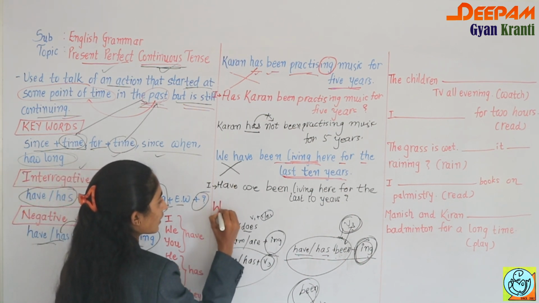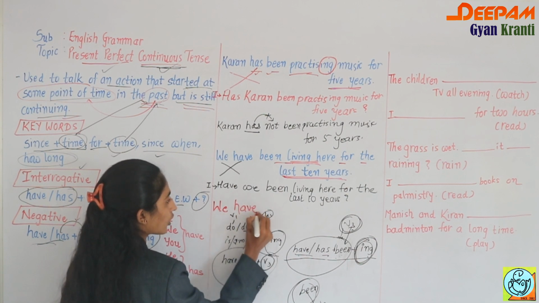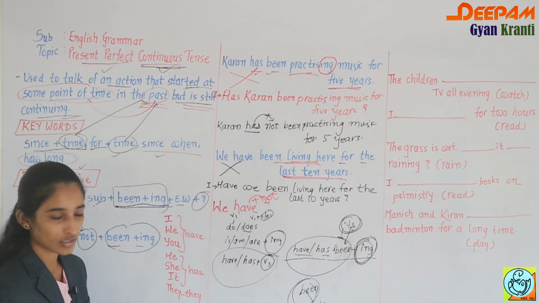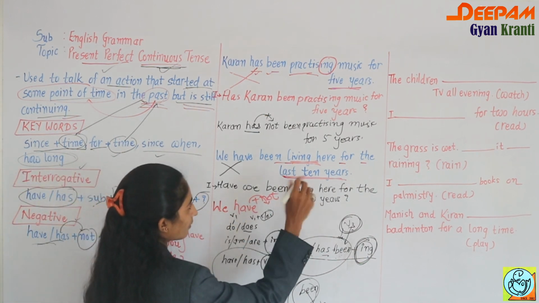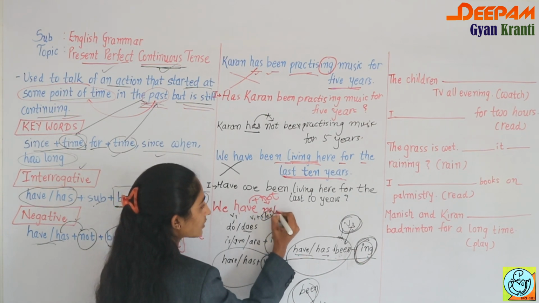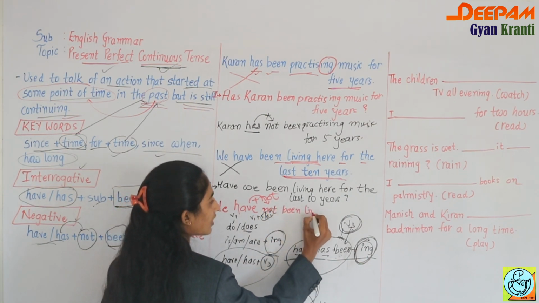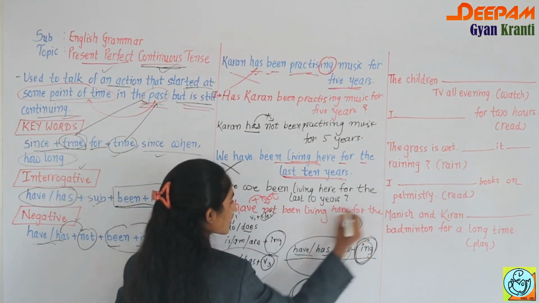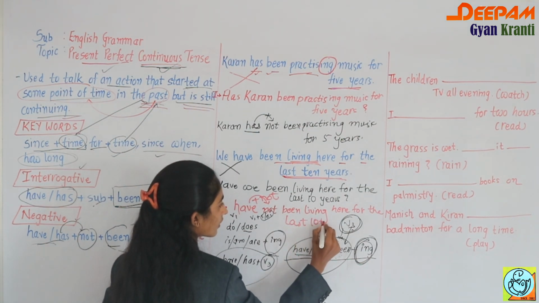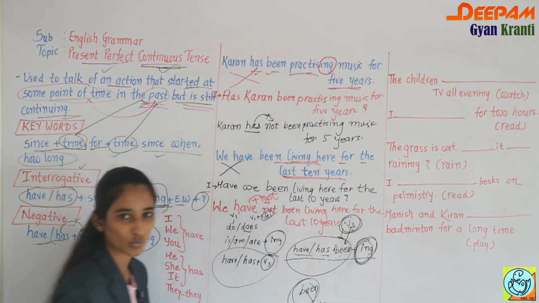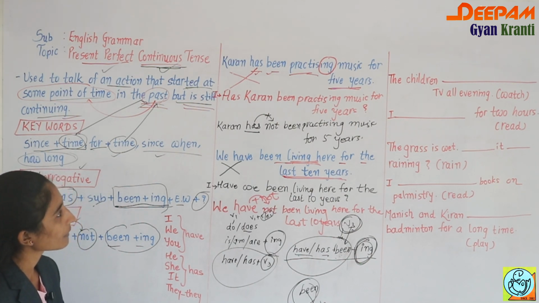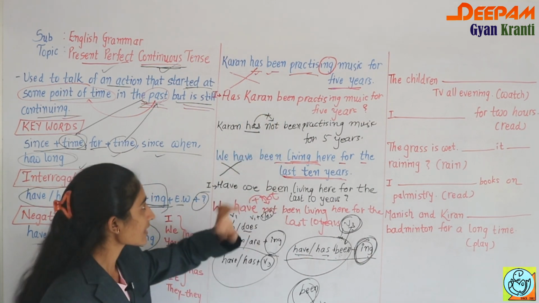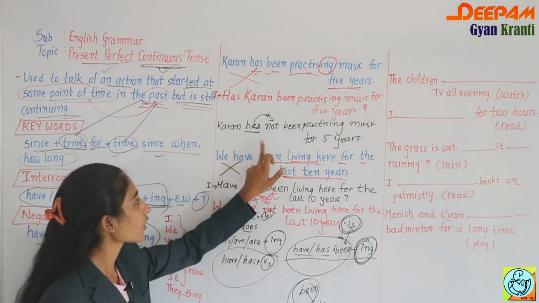Then we will make it negative. What is the answer? We, then the form of to be, that is have. Then what do we have to add? Not. Remember, after have you have to add not, then write been and all the rest. So: we have not been living here for the last 10 years. Right, it's very easy, no need to worry about anything. What you have to remember: first comes have or has, then the subject, then the whole sentence is as it is. And here also after have and has, you have to add not.